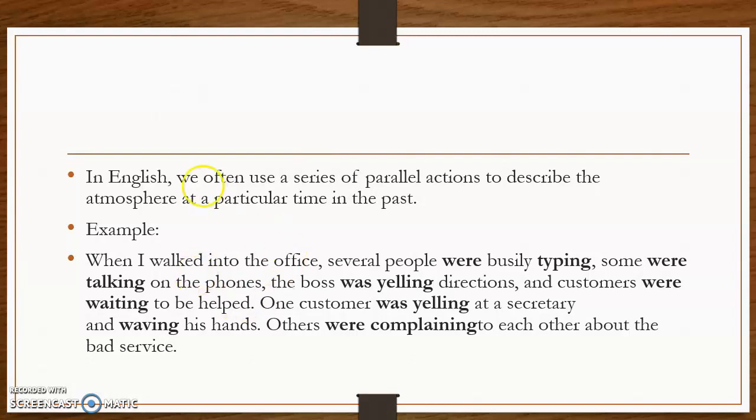For example, the main event is I walked, and the other actions are happening around this point. Okay, so when I walked, some people were typing, others were yelling, others were complaining. So we are describing what was happening around our main event. That is the thing that we are doing with the past continuous.